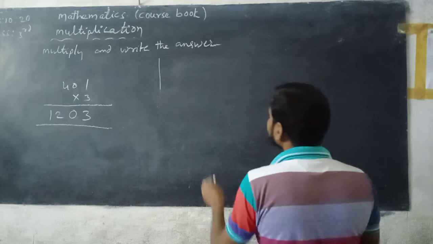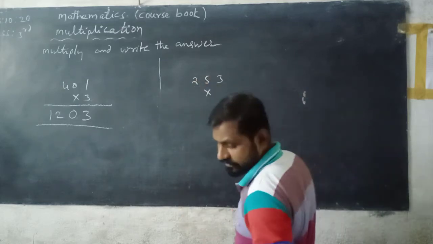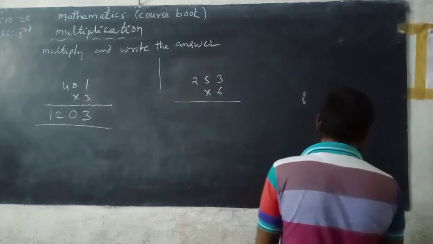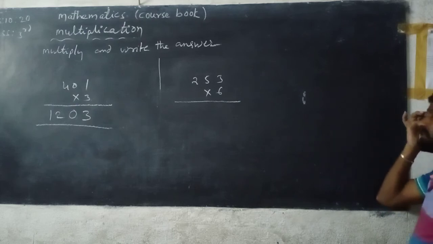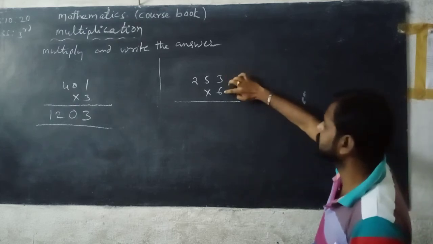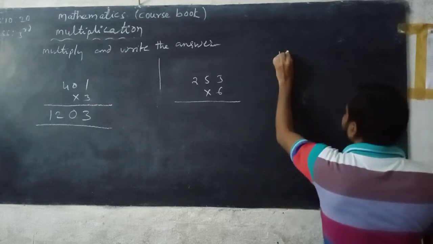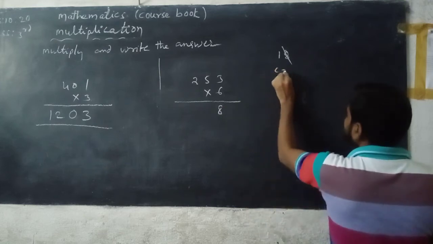Next, 253 into 6. See, 253 is multiplied with 6. First multiply the digit in the ones place, that is 3. 3 is multiplied with 6. 6 3s are 18. So in it, 8 is written down under the ones place of the product and 1 is carried.